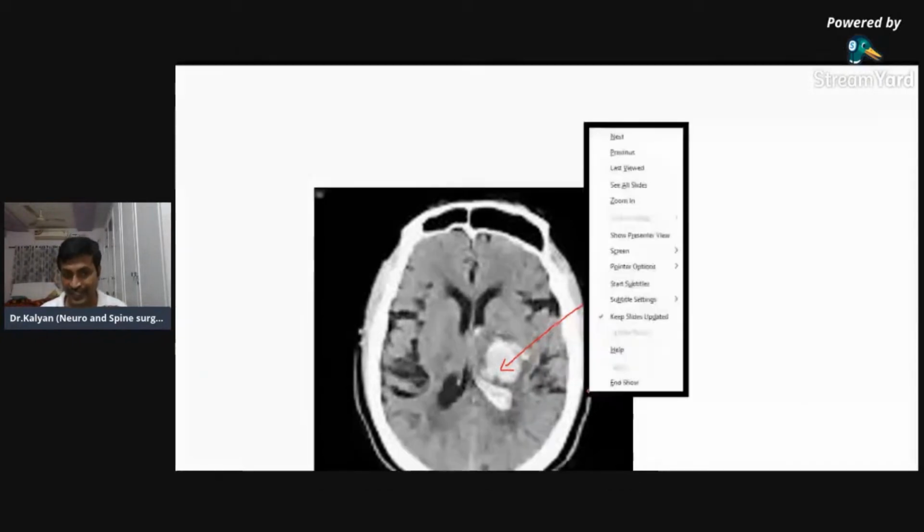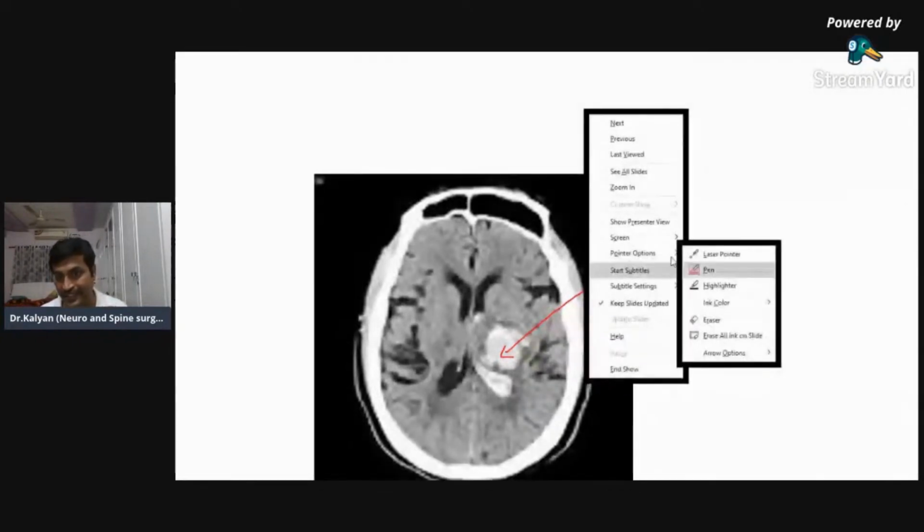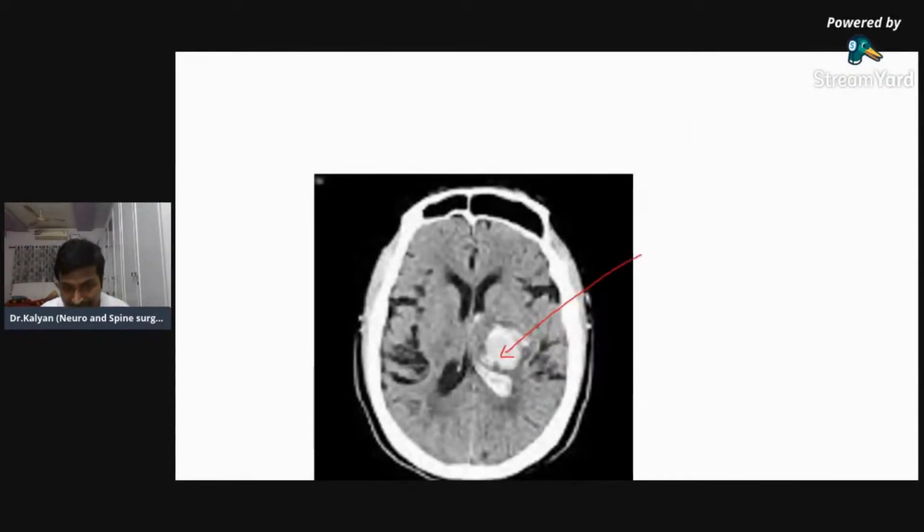So what is the red color one? And I will show you something else which you may or may not have noticed. Around the blood, there is some hypodensity, the blue one. So tell me what is red one, what is blue one? So red one is the intraventricular hemorrhage, intracerebral bleed, okay. And what is the blue one? There is something surrounding the blood.